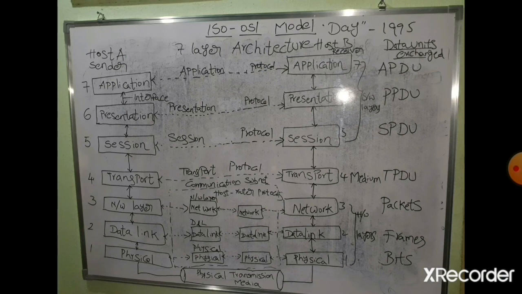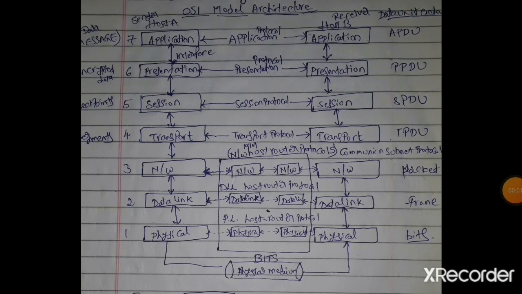Now we will see each and every layer: what its functionality is, what each layer is doing, and what services it is providing to the other layers. We will see each and every layer in depth. The physical layer is transmitting raw bits over a communication channel. The design issues have to do with making sure that when the sender sends one bit, it is received by the receiver as one bit only, not as a 0 bit.